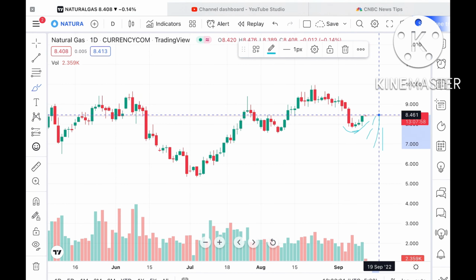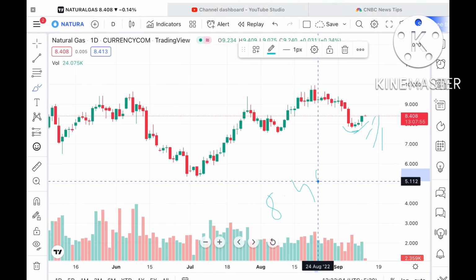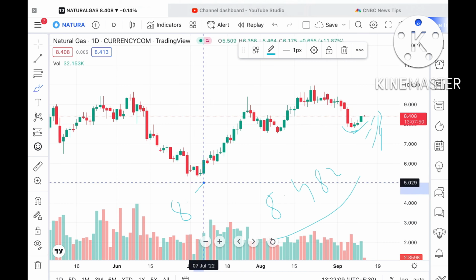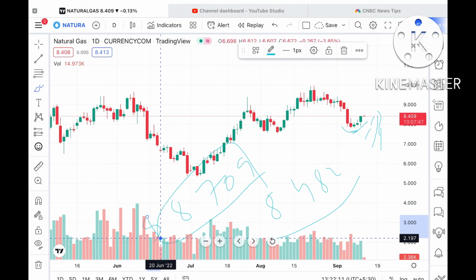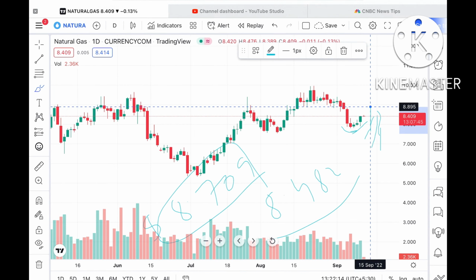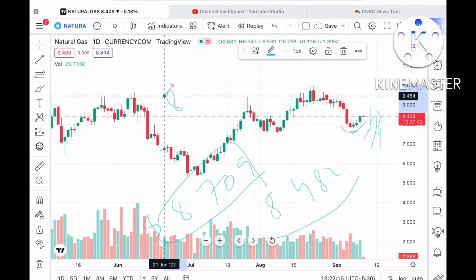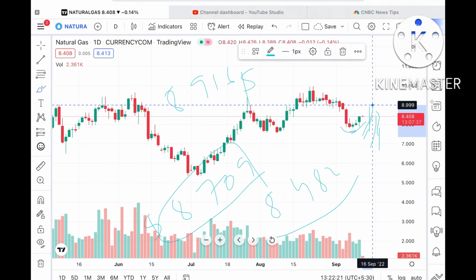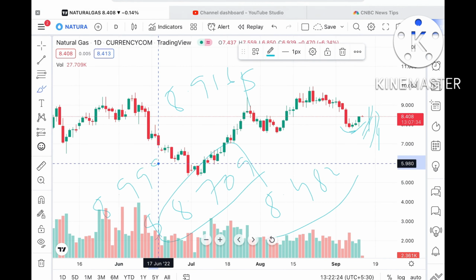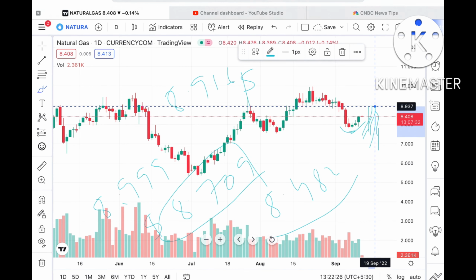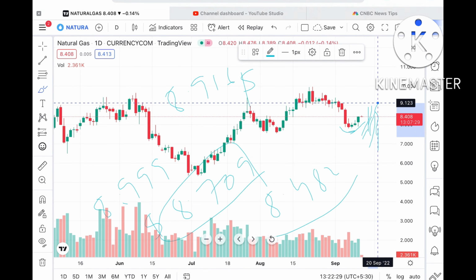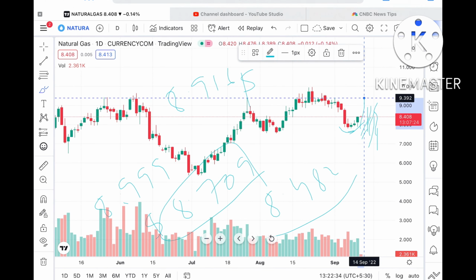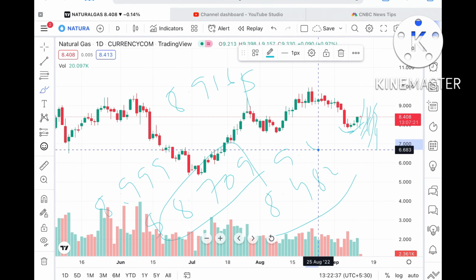If this level sustains, then it can go upside towards a level of $8.482, and if that level goes upside, then it can touch a level of around $8.709. If the price goes above that level, there is a higher probability that it can touch $8.916, and above that it can go further upside towards $8.999. Once the price goes above that level, it can touch around $9.1, and from there go further upside towards $9.37.